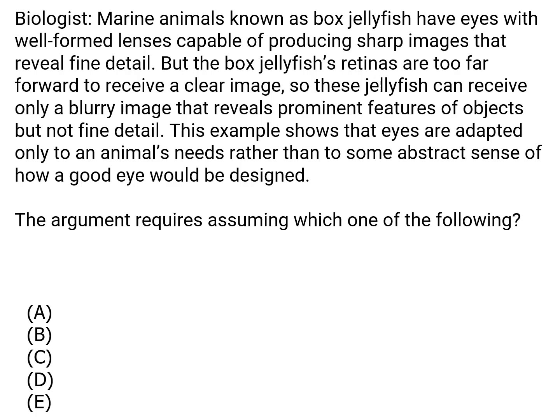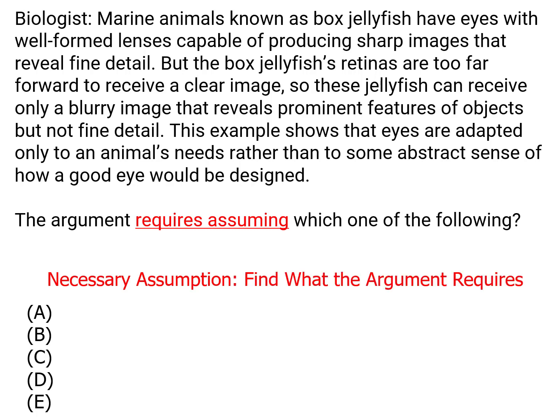Question 8. When a question asks for what the argument requires assuming, you're doing a necessary assumption question, which means that you have to find something that the argument needs but doesn't say already. A missing piece of the argument that is needed to help connect the evidence to the conclusion. Something that if it's not true, the argument won't work.